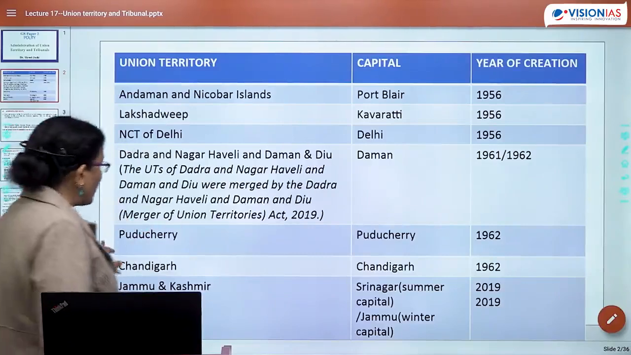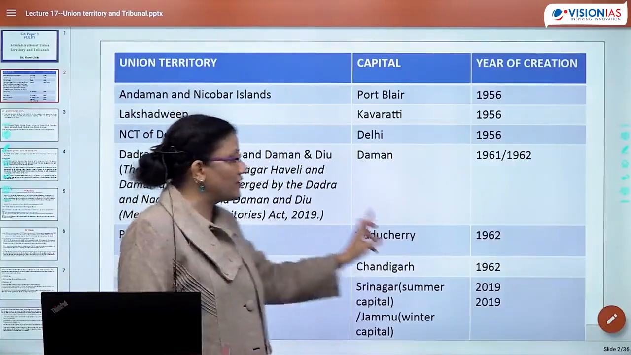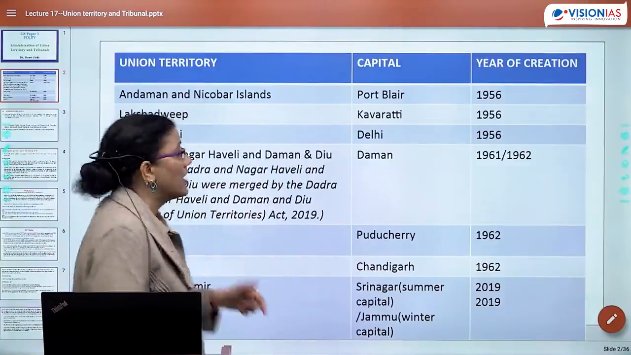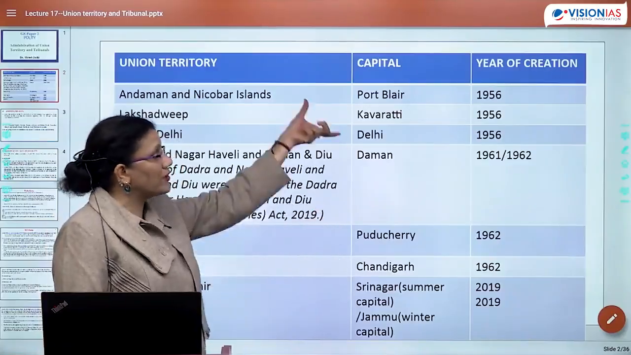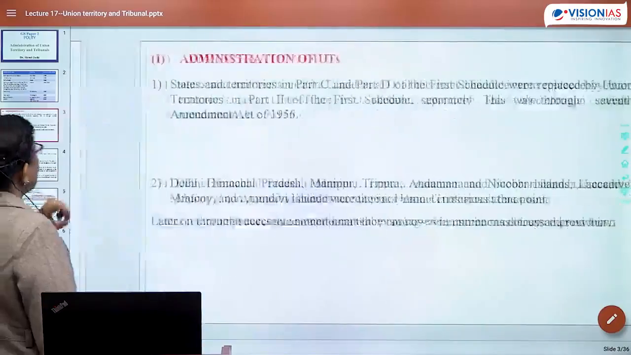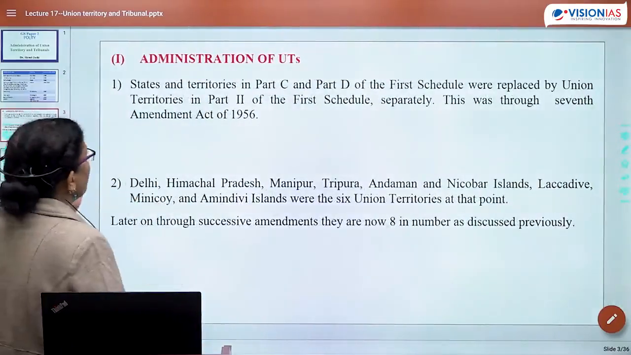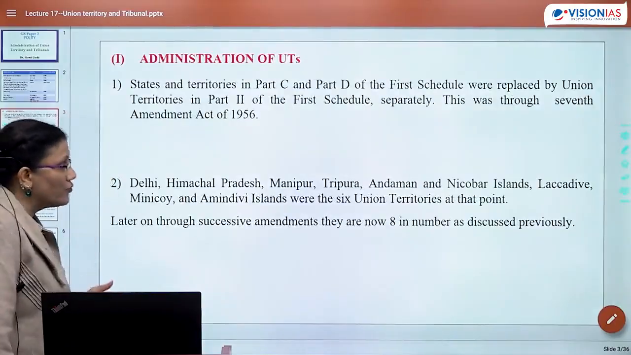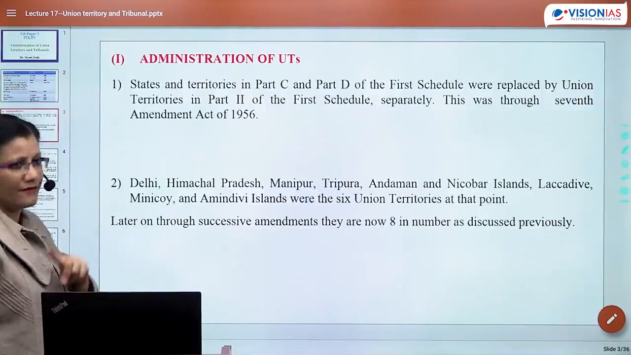And also see, simultaneously Puducherry received the UT status, and in the same year Chandigarh also received the UT status. Kindly figure out which UTs got the status simultaneously. Next, as I already told you, Part C and D of the First Schedule were replaced by union territories in Part 2. And this was through the 7th Amendment Act 1956.